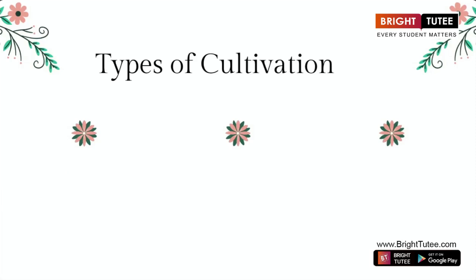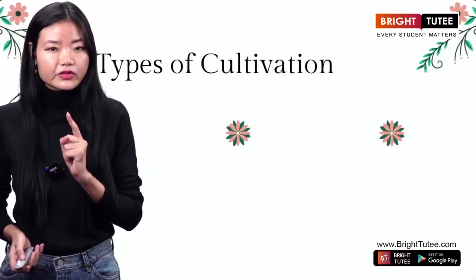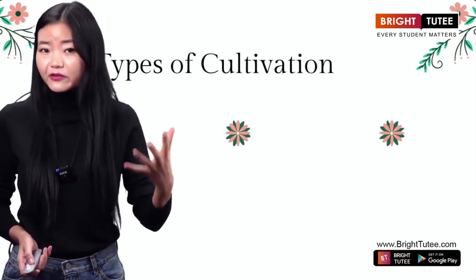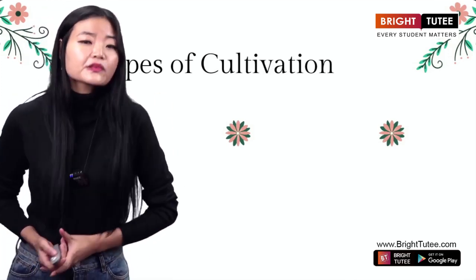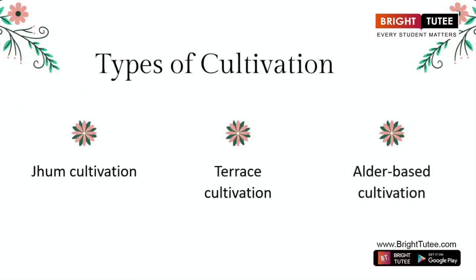Now, let us quickly look at the types of cultivation. You will get to see 3 types of cultivation as per your textbook. This is very important, so I want all of you to really pay attention as I explain this. First is the jhum cultivation. Then we have terrace cultivation. Then we have alder-based cultivation.